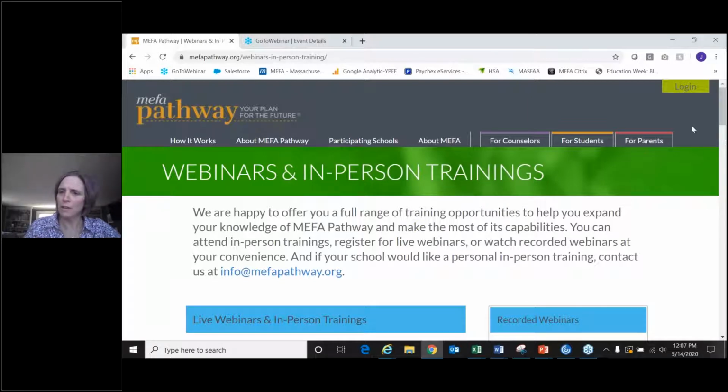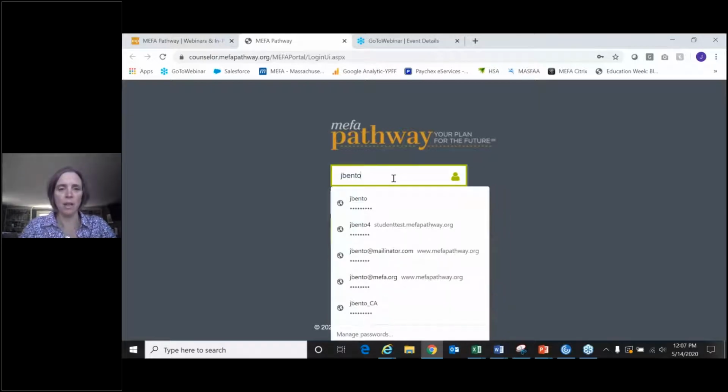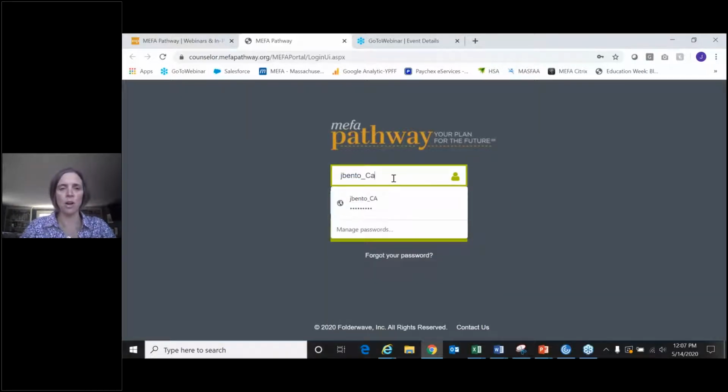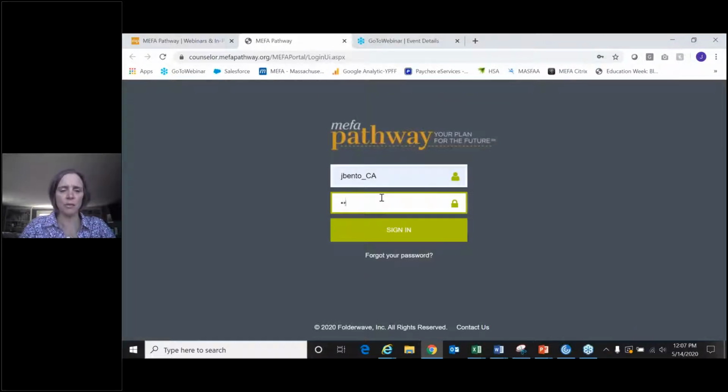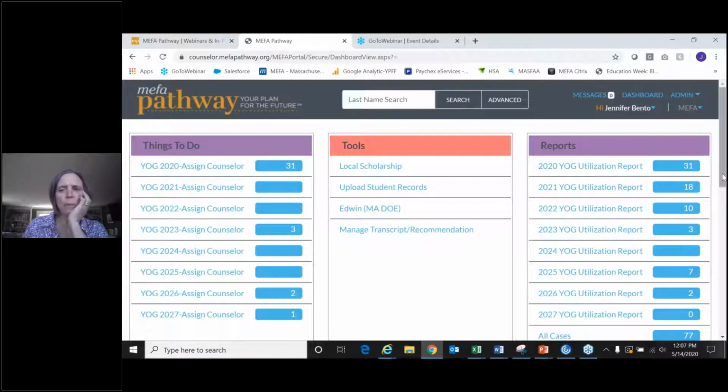So once you become an affiliate, I then create an account for you so you can have access to the counselor portal. You would go to just the login page here, and I'm going to log into the account that I have created for a community administrator. The community administrator user role is that which most educators have. We do have a data manager user role, and that would be just if you have a person in your community, in your school, that is responsible solely for uploading the student data.